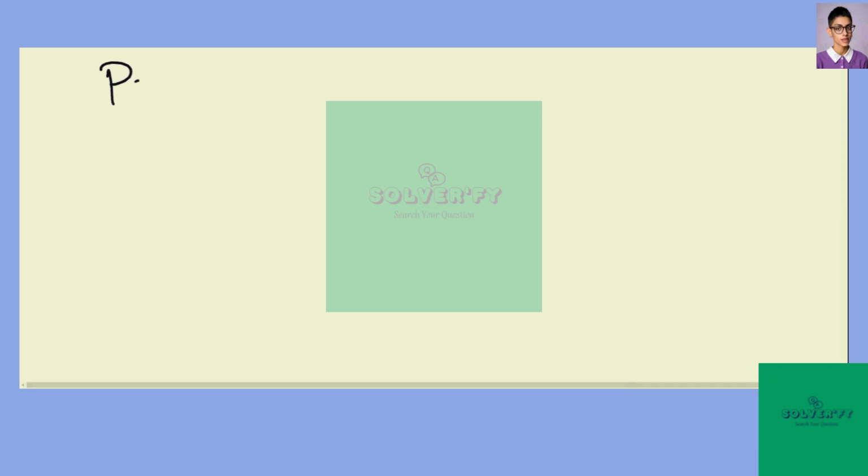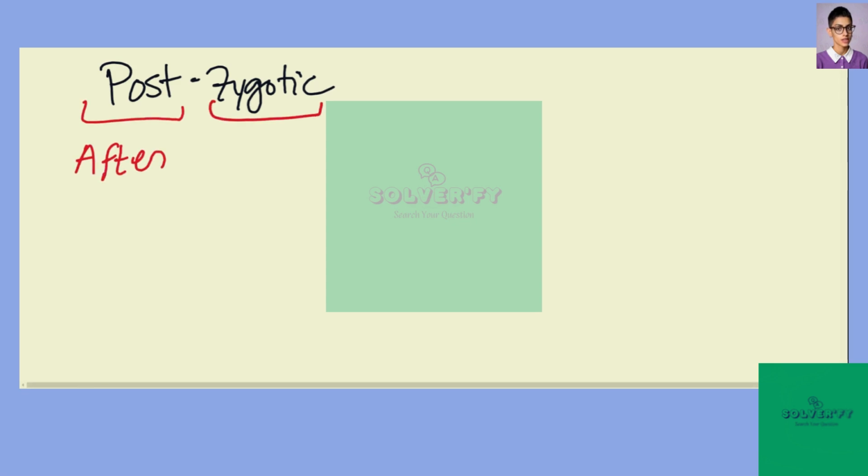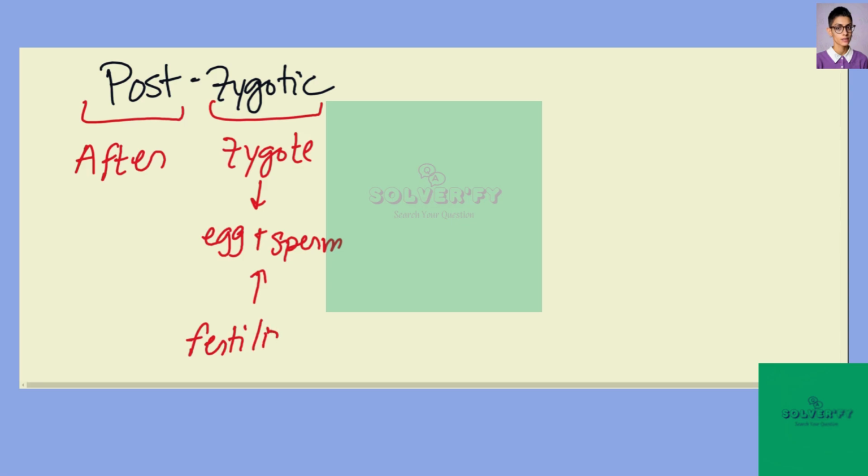For this question, we are looking at different postzygotic barriers. If we break this word apart, post refers to after, and zygotic refers to the formation of the zygote, which occurs when the egg and the sperm of the parents meet, in the event of fertilization. So the postzygotic barriers are any sort of challenge to the offspring that occurs after fertilization.